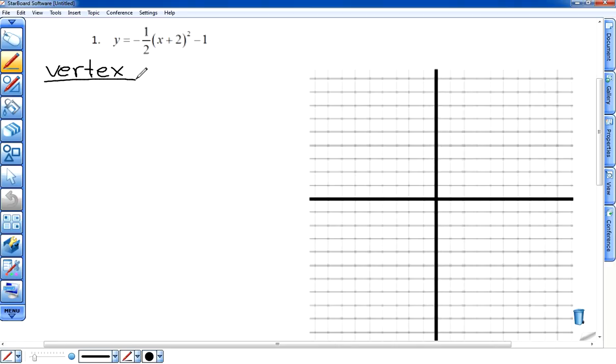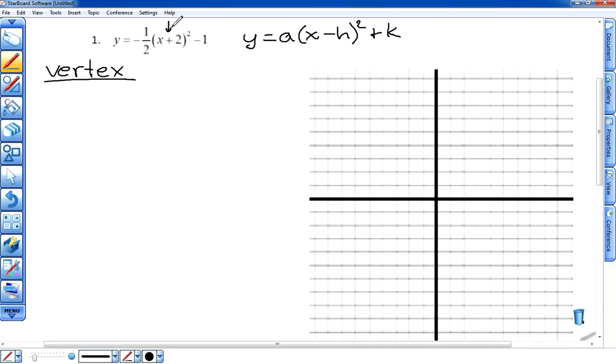Now what's nice is that since we are in vertex form, again reminding us of that, y equals a times (x minus h) squared plus k. Okay, we're in that form, our a being the -1/2, our h being, in this case, believe it or not, -2, because I'd have to plug a -2 in for h for the minus negative to give me the positive that I have right here. And last but not least, k is -1.